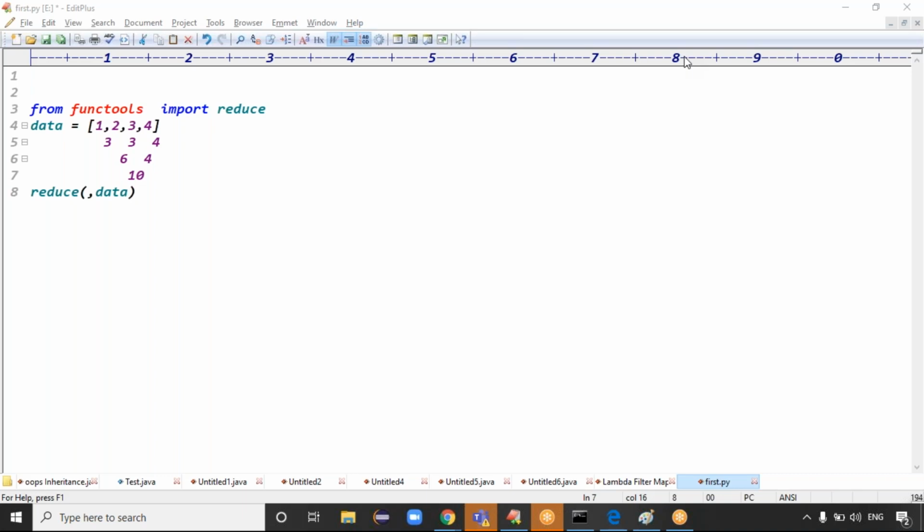Guys, the reducer will perform the operation on all elements. It means at a time it has to take how many elements, guys?